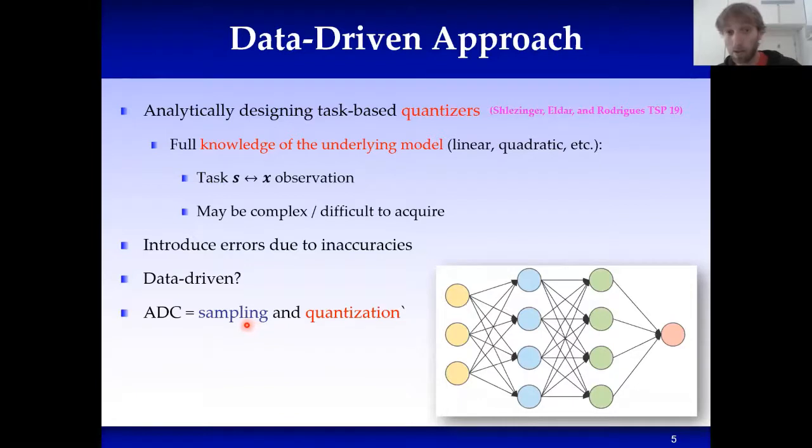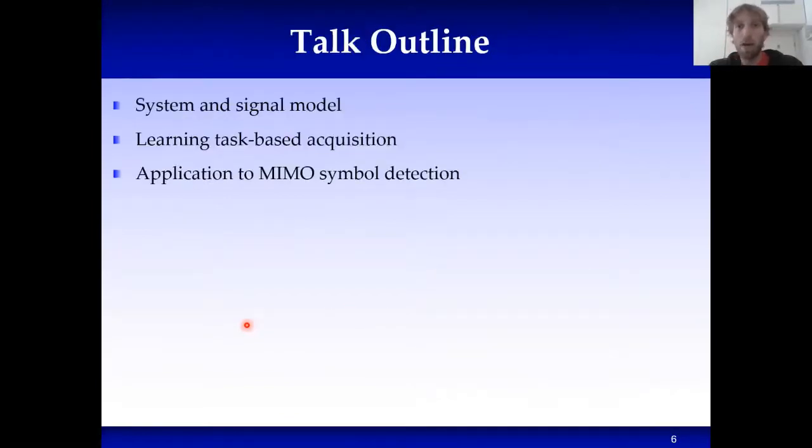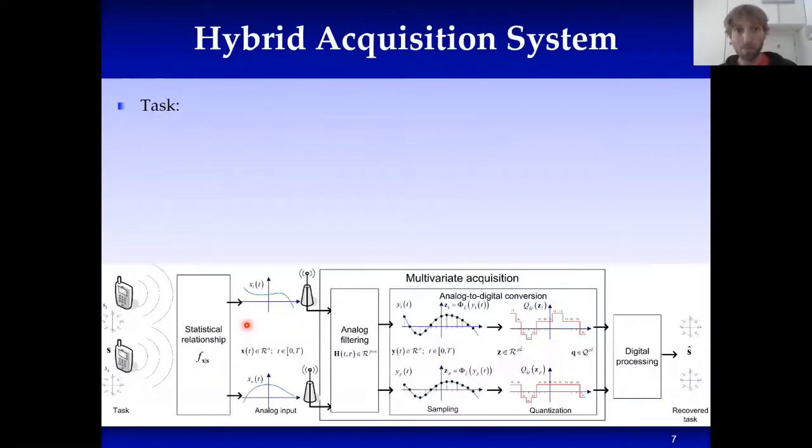So in this current work, we will look at a data-driven, machine learning-based implementation of task-based acquisition systems accounting for both sampling and quantization. We'll do so by first introducing this model for the system and the signal, and then we will show how its parameters can be learned and present a numerical application of it to MIMO symbol detection.